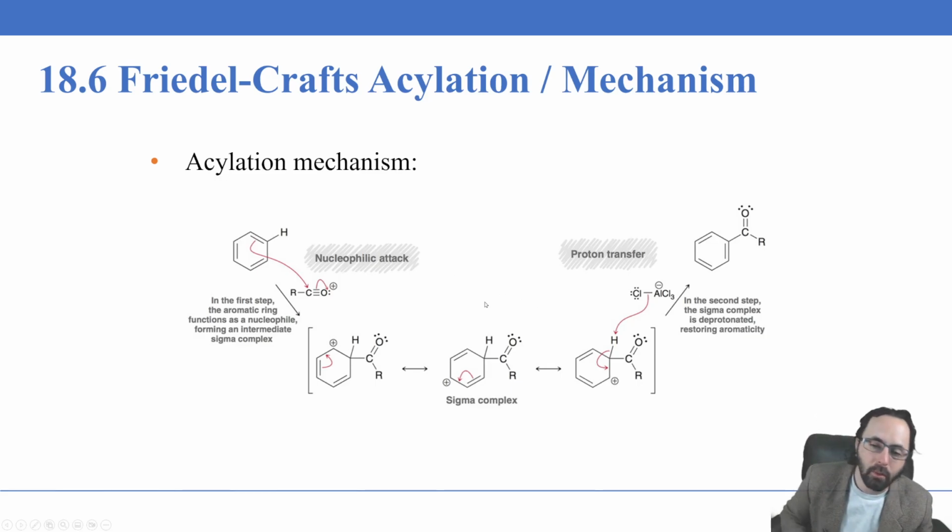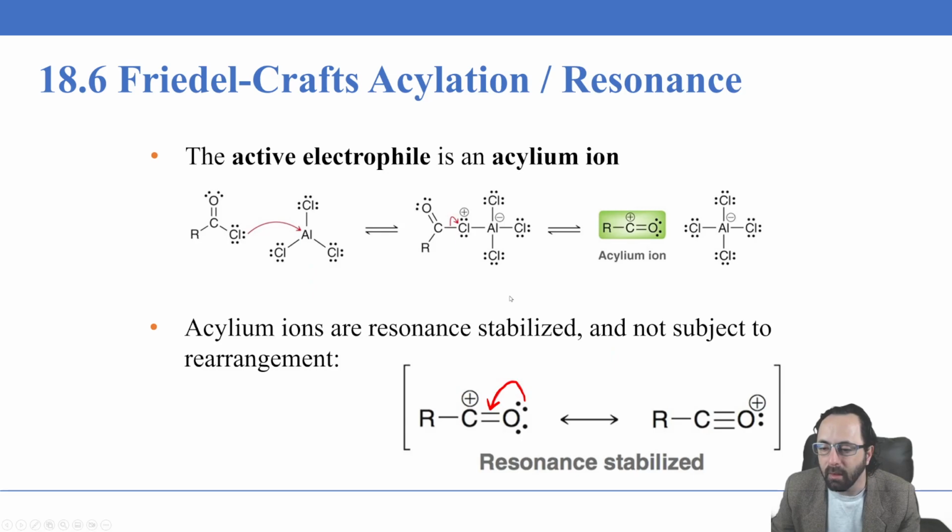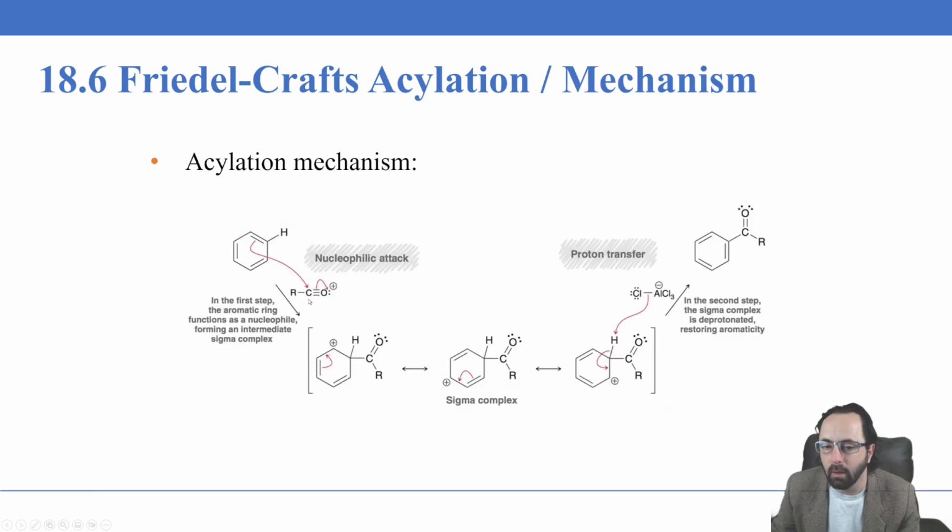So at this point, it's going to be the Acylium ion here that's going to be the electrophile. Again, the benzene ring is the nucleophile. And so there will be a nucleophilic attack of the benzene ring here on the carbon atom, which will behave as the electrophile. And then simultaneously, because the carbon cannot make 8 bonds, we don't want to draw it with 8 bonds, we simultaneously put these electrons back on the oxygen here. And so now this oxygen has 2 lone pairs instead of 1, and instead of having a triple bond, it's a double bond here. And this carbon has 4 bonds and no lone pairs.